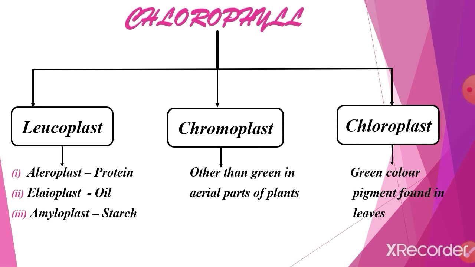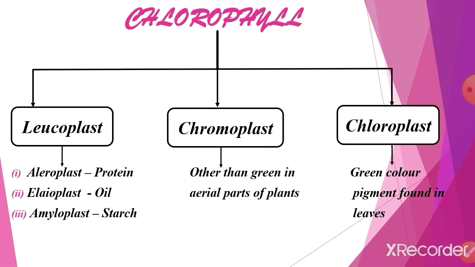Then chromoplast. Chromoplast means the non-green parts in the aerial part of the plants. Aerial means the plant parts completely in the air. What are they? Stem, branches. These are not green in color. If it is green in color, it refers to chlorophyll. If it is brown or yellowish in color, there chromoplast is present. Then chloroplast: the green color pigment found in leaves is called chloroplast.